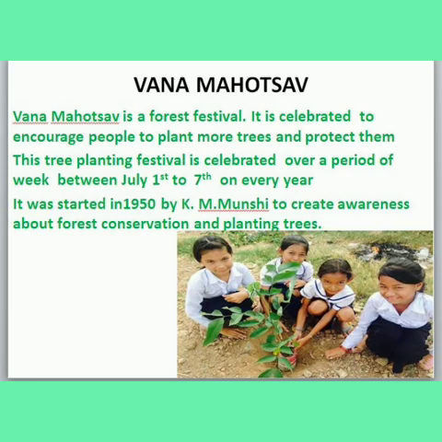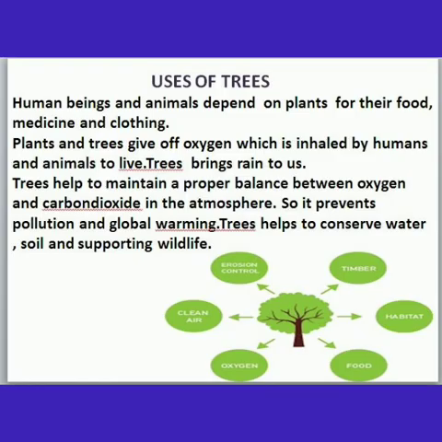Next, uses of trees. Human beings and animals depend on trees and plants for their food, medicine and clothing. Plants and trees give off oxygen which is inhaled by humans and animals to live. Trees bring rain to us.